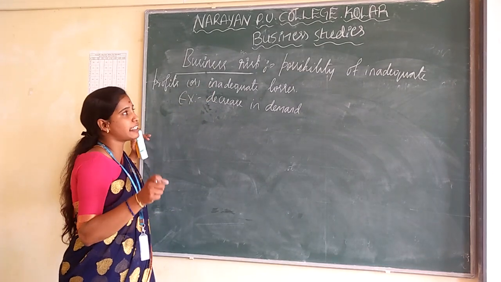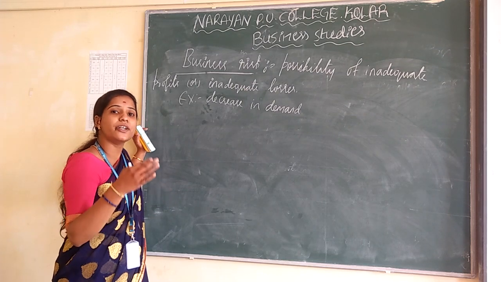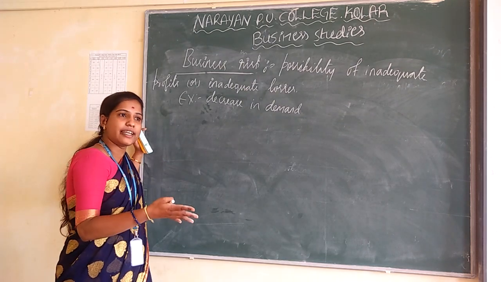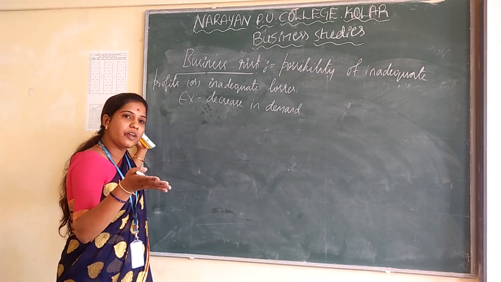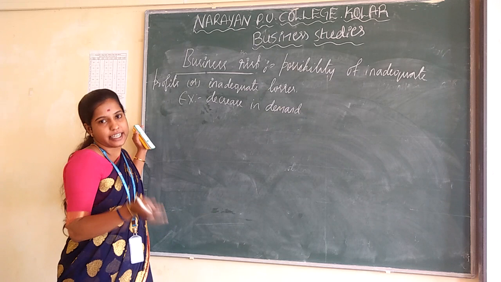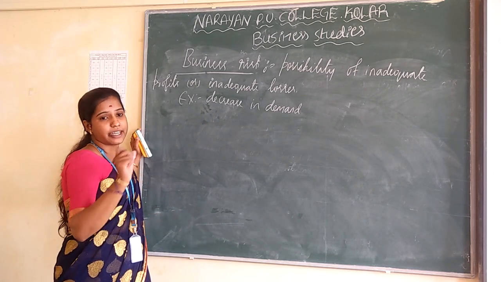So business risk means the possibility of inadequate profit. That means they are going to earn their profit unknowingly, and also incur their losses unknowingly, in uncertainties. For example, a decrease in demand for a particular product. Understand?